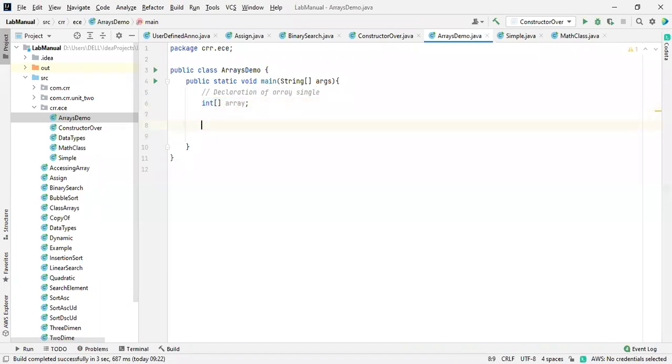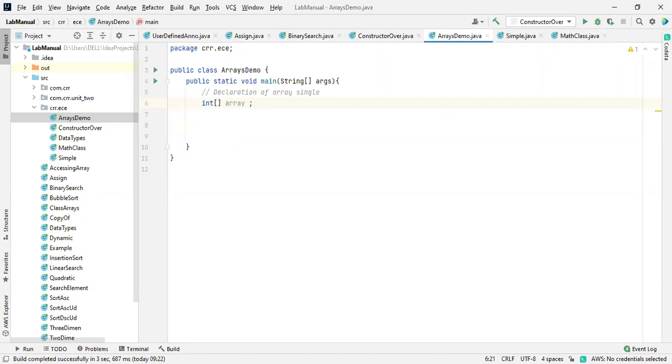How are you going to initialize that? There are two ways to initialize it. Directly you can write the values over here, or you can write array is equal to. I'm going to show you those two ways. First of all, I'm going to initialize the values directly. There is a very big drawback inside an array.